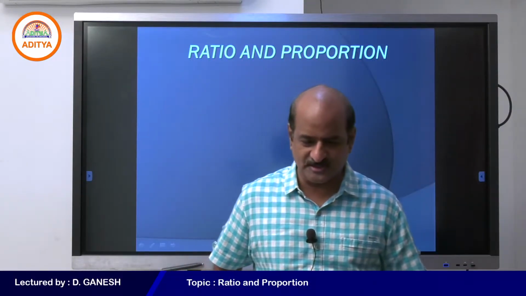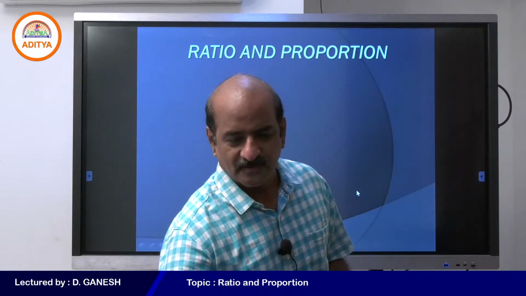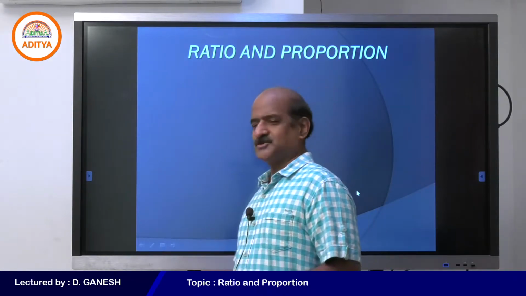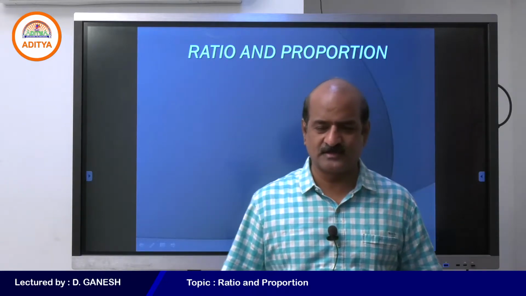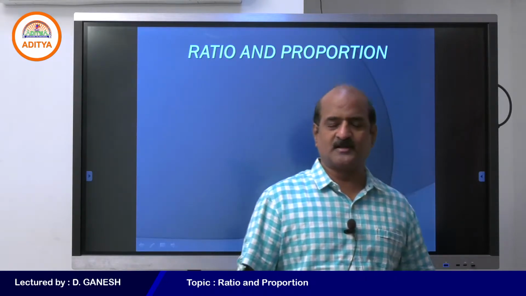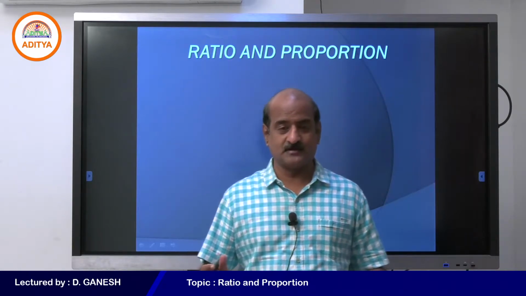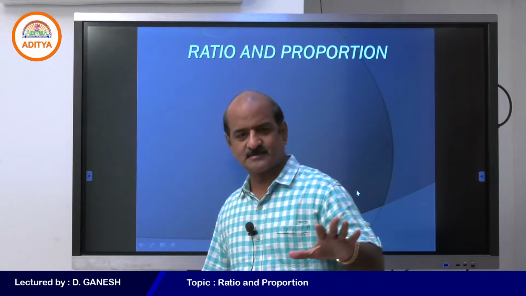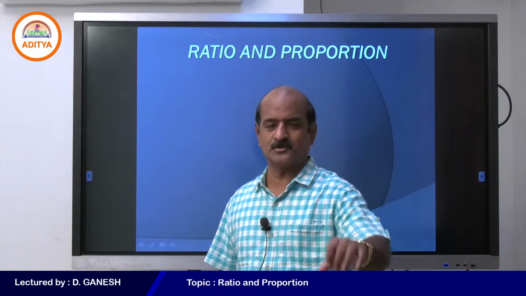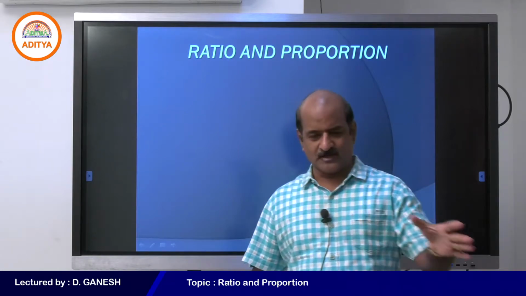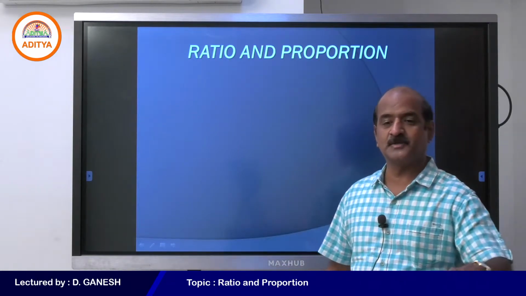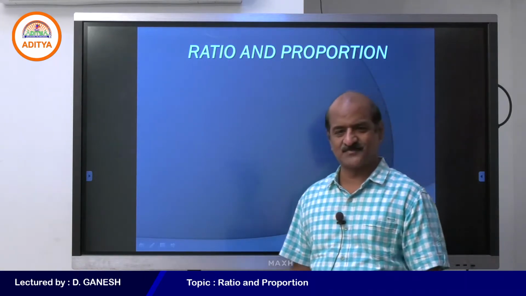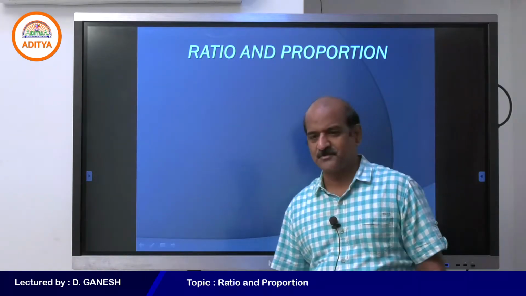So, today we are about to start a very interesting topic, ratio and proportion. Yes, students, for almost the last 10-15 days we have been discussing numerical calculations, which is what we call the number system. The number system is the base for the quantitative aptitude we are about to learn. The calculations are going to be a very important base for the topics that we are about to discuss: quantitative aptitude.